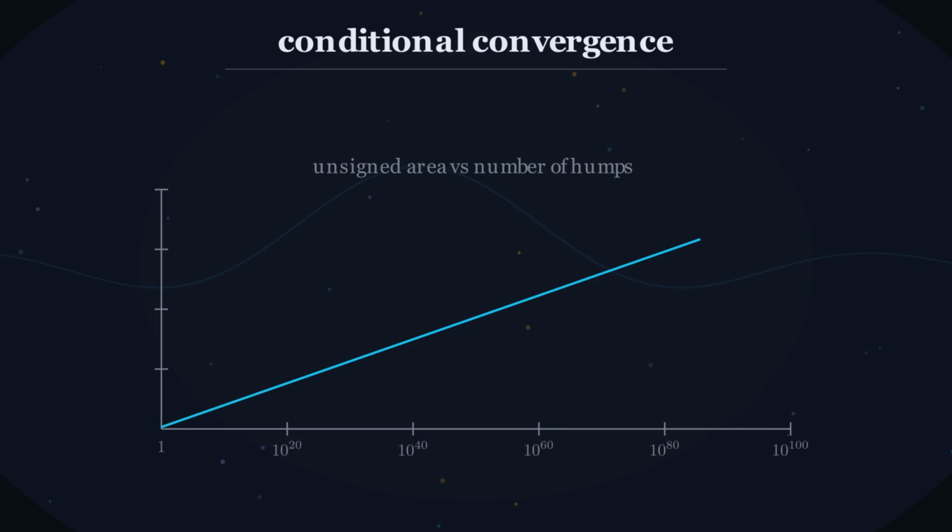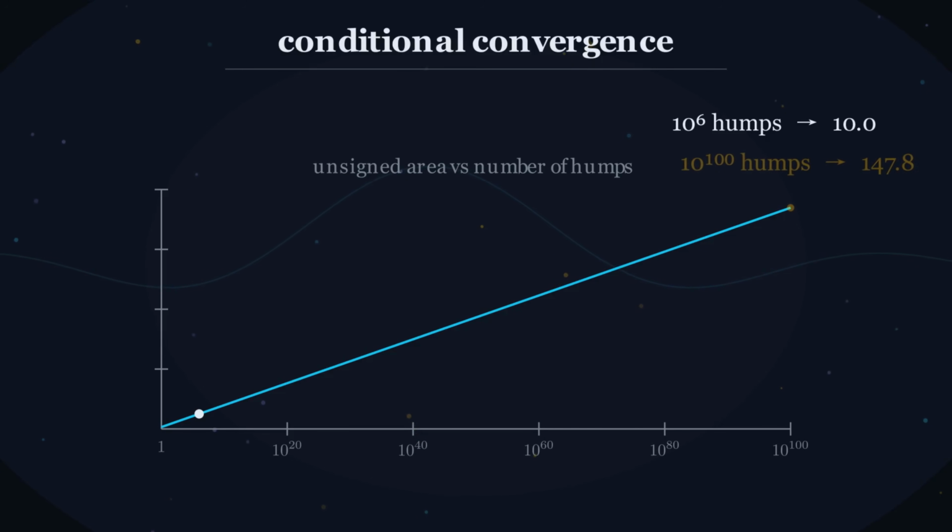Here's how slowly the infinity arrives. A million oscillations to crawl past 10. A Google to reach 148. It's infinite the way a logarithm is infinite. It gets there, but it will never be in a hurry.